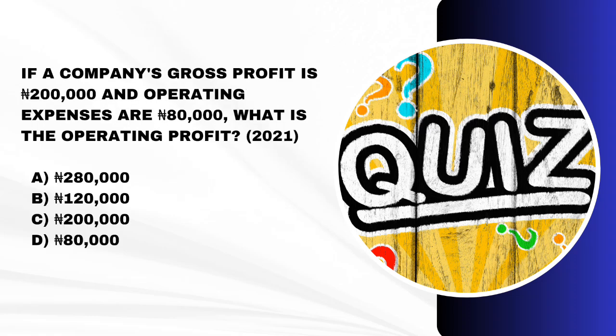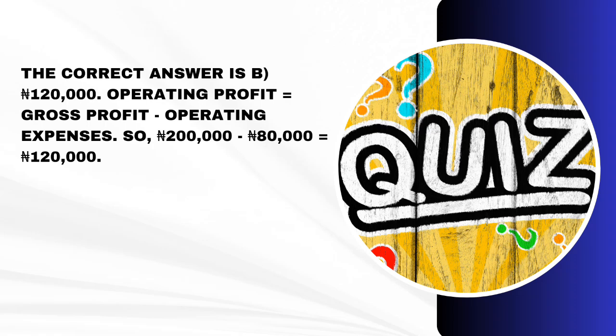If a company's gross profit is 200,000 naira and operating expenses is 80,000 naira, what is the operating profit? This one is coming from year 2021. Option A, 280,000 naira. Option B, 120,000 naira. Option C, 200,000 naira. And option D, 80,000 naira. Pause and calculate. The correct answer is option B,